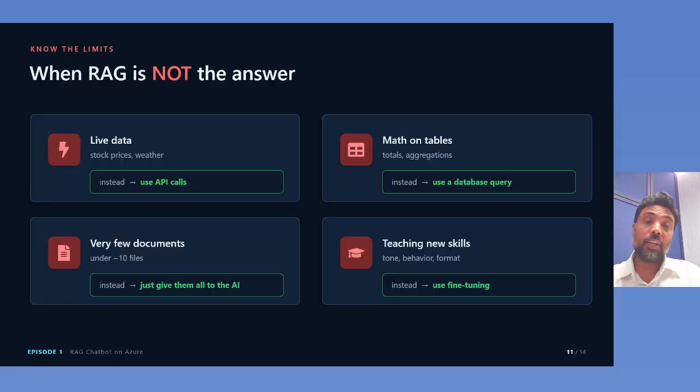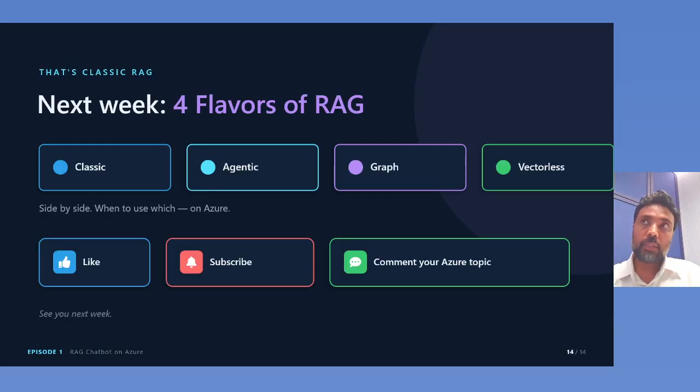Try to avoid RAG if you are in a live data use case; use API calls. If you are doing math on tables, or teaching new skills and all, try to avoid RAG for these use cases.